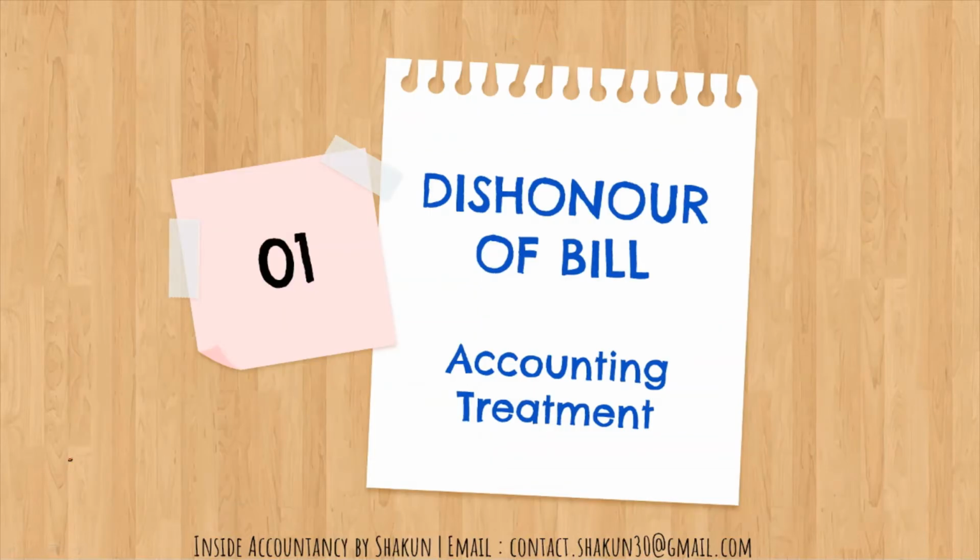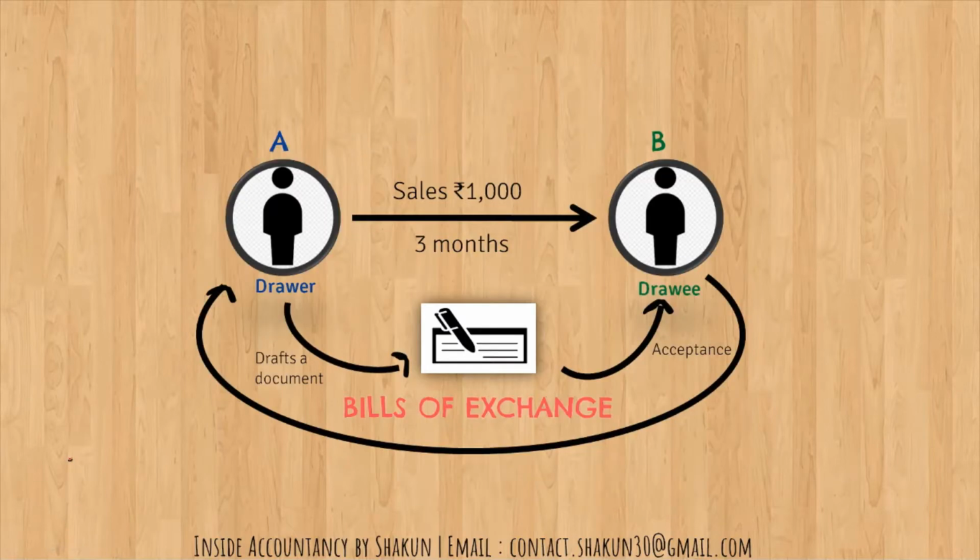So what is dishonor? Dishonor is basically a situation when the acceptor of the bill, who is the acceptor? The drawee. So the acceptor of the bill or the drawee does not make the payment of the amount that he was required to, say because he was insolvent. So dishonor means when the bill is not honored, when the bill is not met on the date of maturity, that is referred to as dishonor. Now, we will talk about the accounting treatment in case of dishonor, but before that, I would like to explain this concept a little in detail.